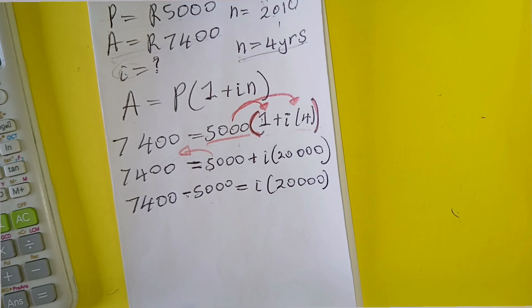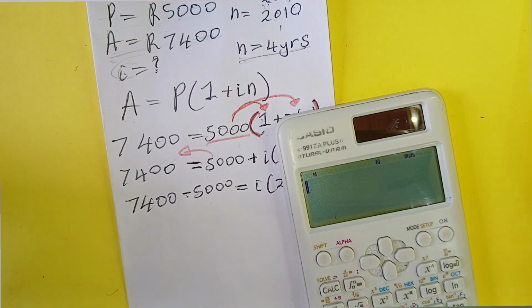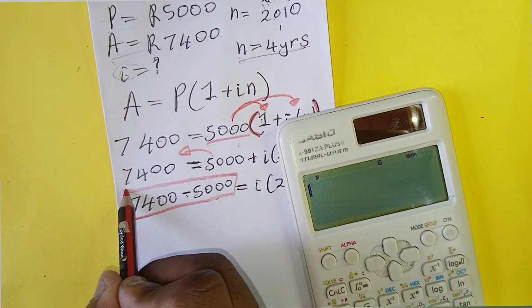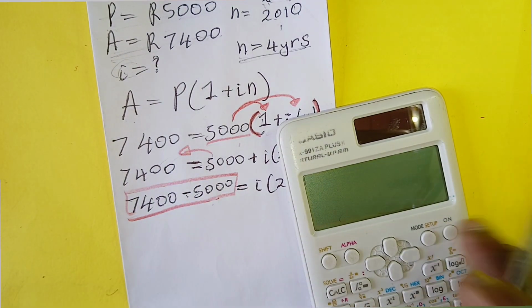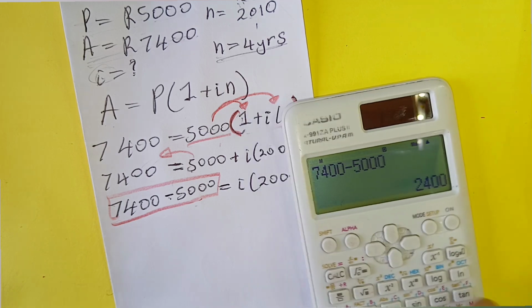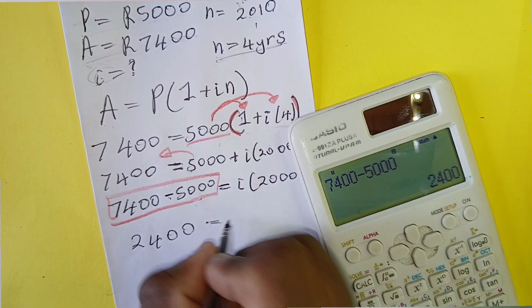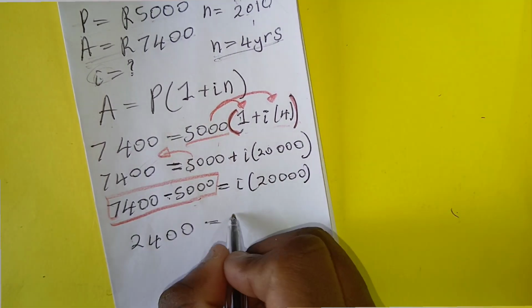So okay, now let's punch this on the calculator to make it simple. When we punch this on the calculator, you'll find out that the money, this one, will be 2,400. And on this side, we have this.